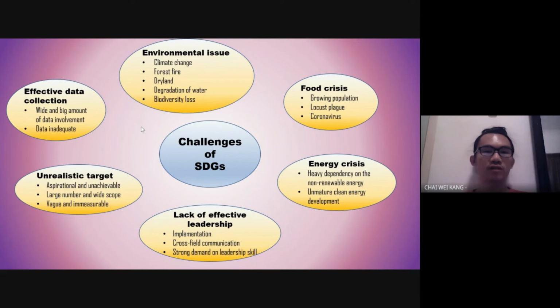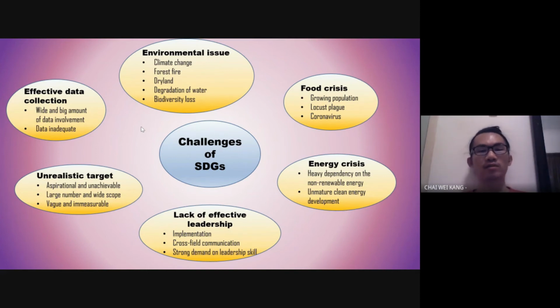Also, the SDG is criticized by professionals for unrealistic targets, as it is too aspirational and unachievable. This is because the SDG involve a large number of goals and a wide scope, and some of the goals such as well-being are vague and immeasurable.